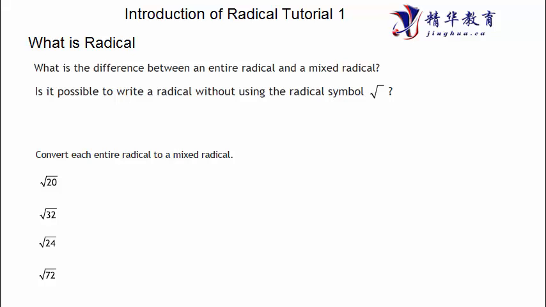We only have 5 parts in this unit. So this is part 1, then parts 2, 3, 4, 5 in one unit. Please make sure you watch all of them at once. Okay, so let's start. What are radicals?